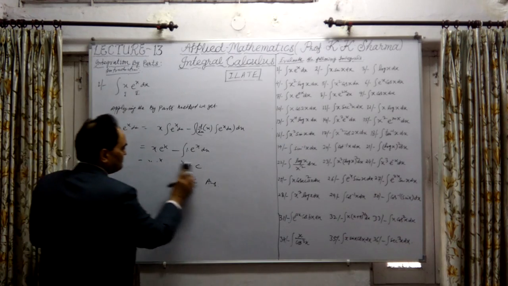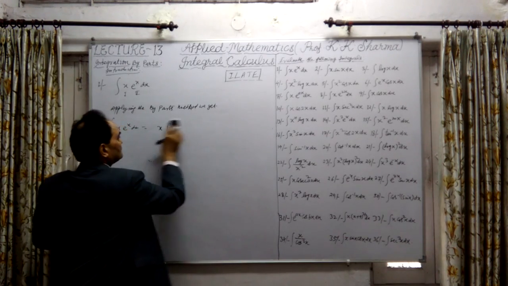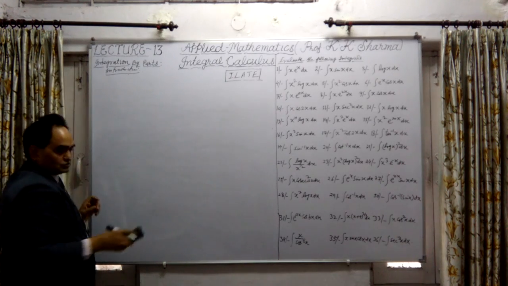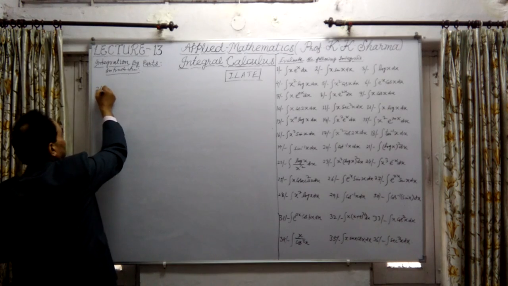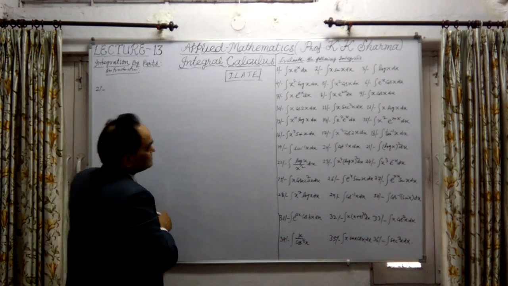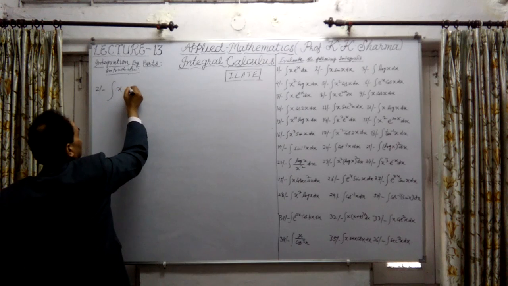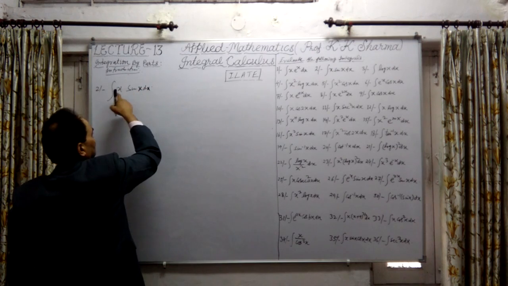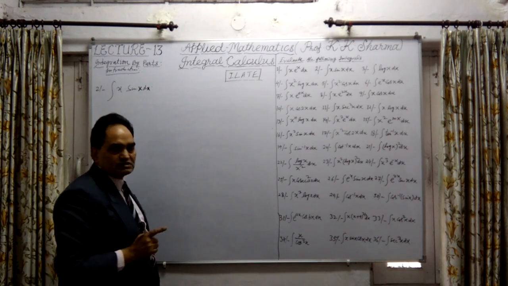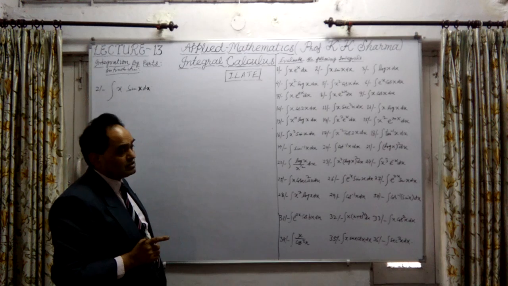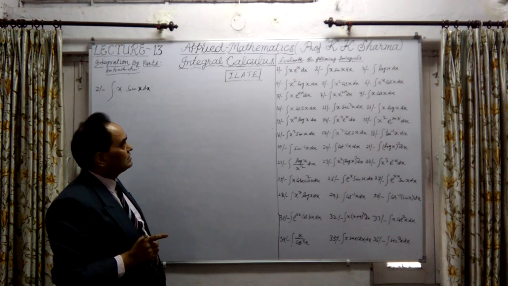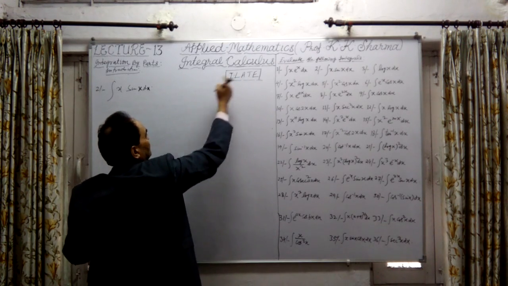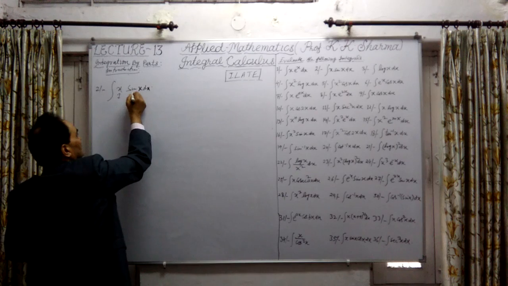Okay, so this is the first question we have done. Let us talk about the second question, using the same bypass method. What does the second question say? This is the integration of x into sine x dx. Again, x is an algebraic function, sine x is a trigonometric function. So ILATE: T comes later, A comes before. This is the first function, and this is the second function.